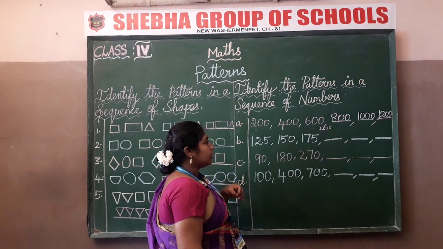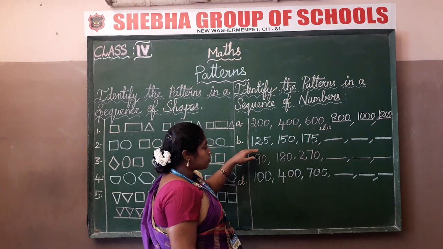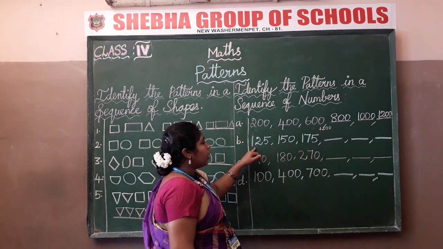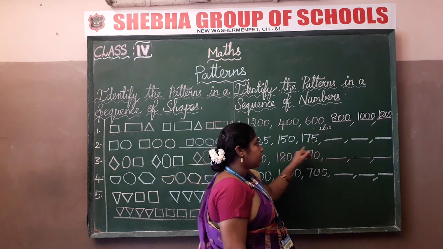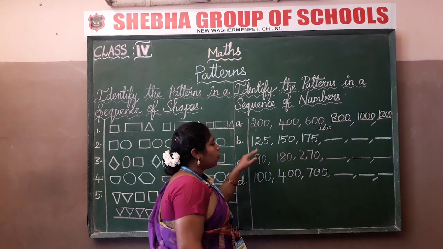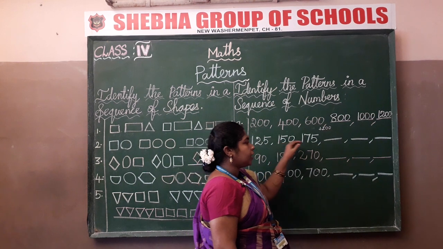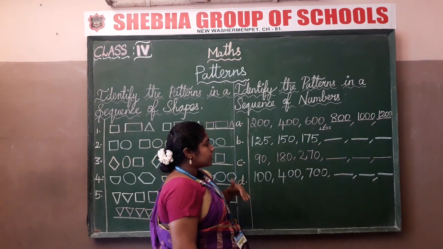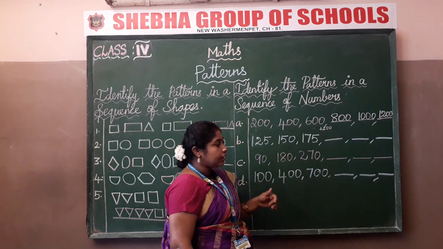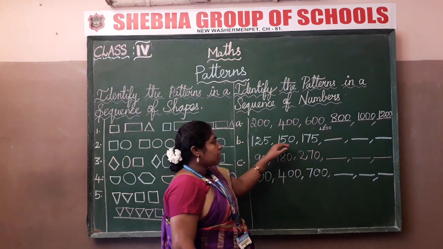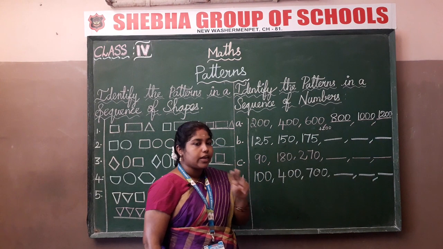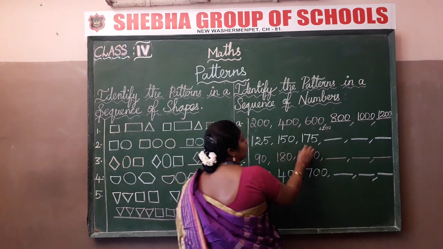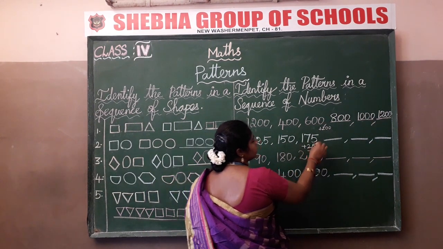Clear, children? Now let me explain you the second one. 125, 150, 175. What is your guess, children? Yes, it is a growing pattern. The difference between the first number and the second number is 25. They are adding plus 25 to these numbers.